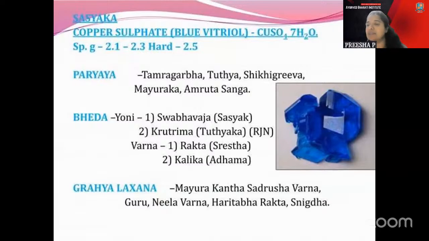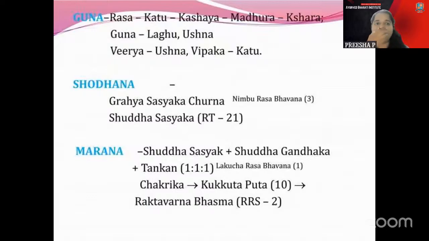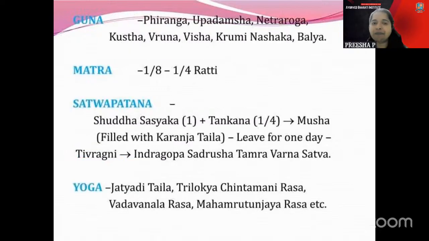And here, Bornite is told there, blue vitriol is told there, that is all the chemical formula there. When you come to the Grahi Lakshana, it is Mayura Kanda Sadrisha and Haridaba Rekta and Snigdha Varna, which is told there. When you come to the Guna part, Guna is Madhura Kshara, that and all you can correlate very fine. Marana part, it is Satyega Shuddhagandha. That also you'll get easily.